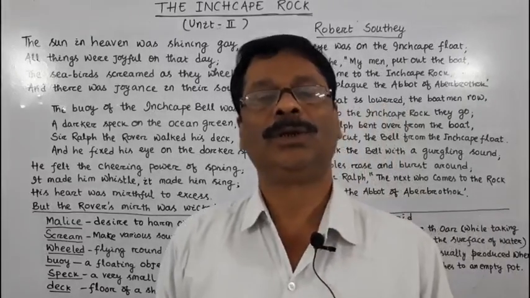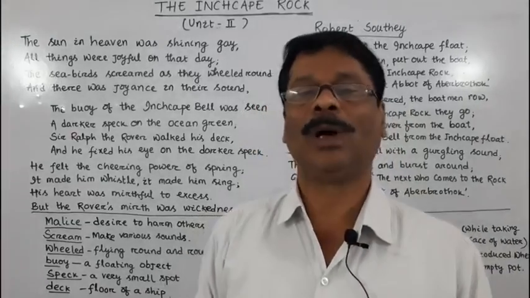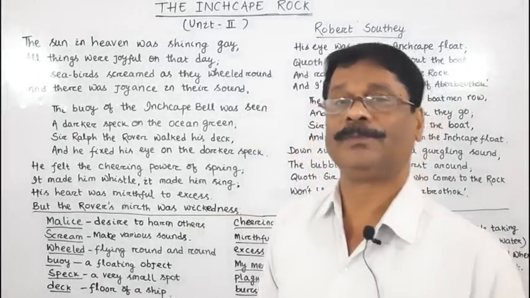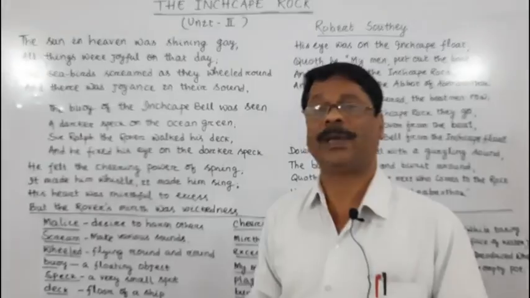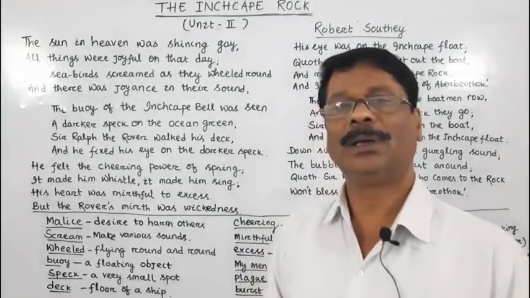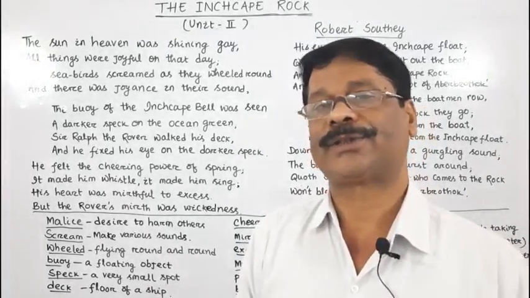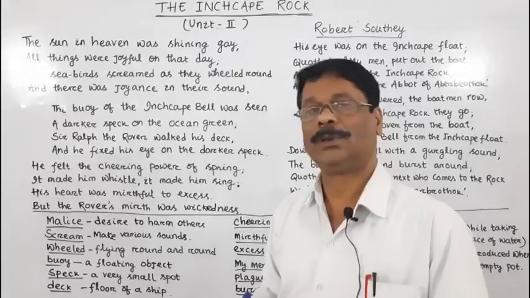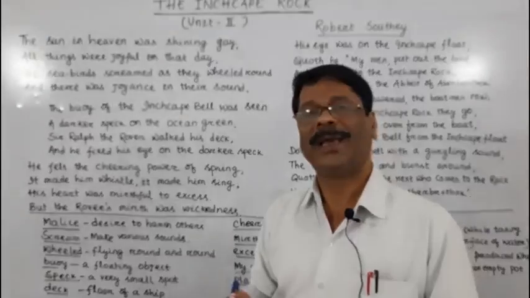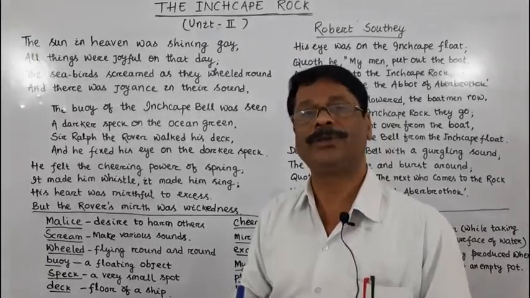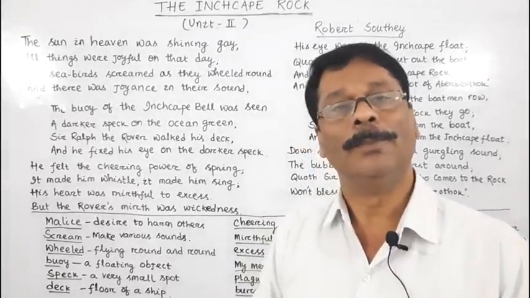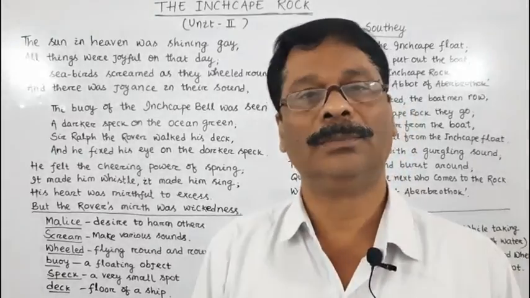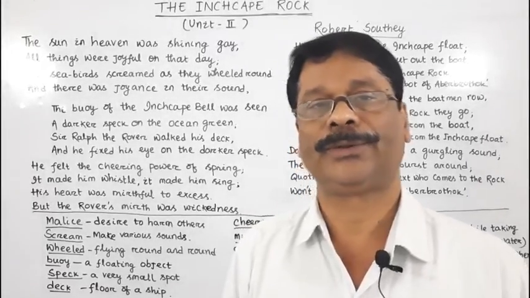Here in this poem, we find two characters. And what are they? One is a protagonist and another is an antagonist. Here Sir Ralph the Rover was an antagonist because he wanted to bring some harm to others.